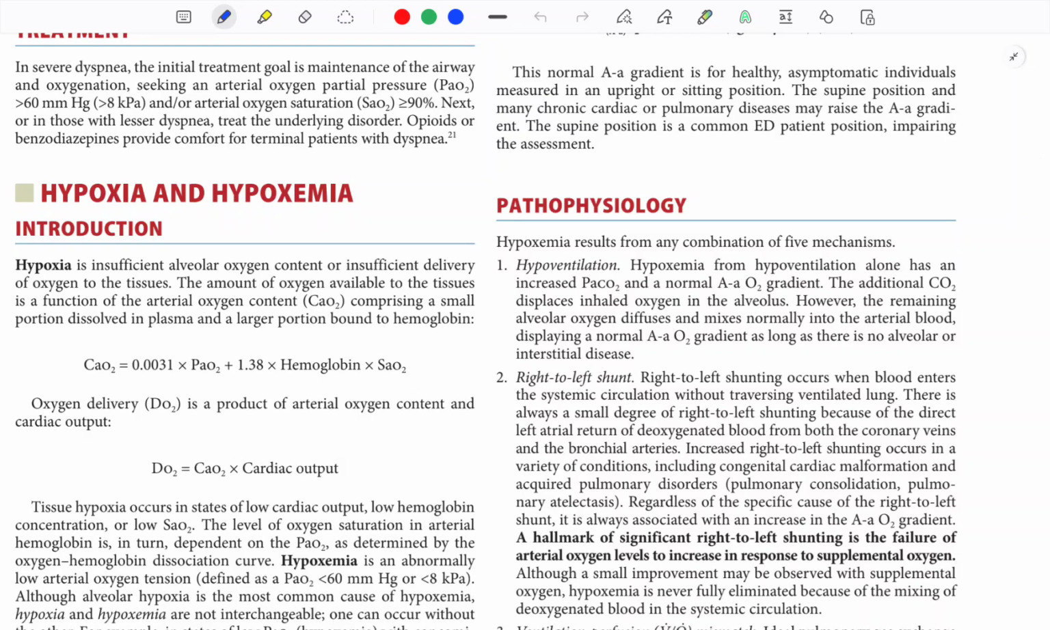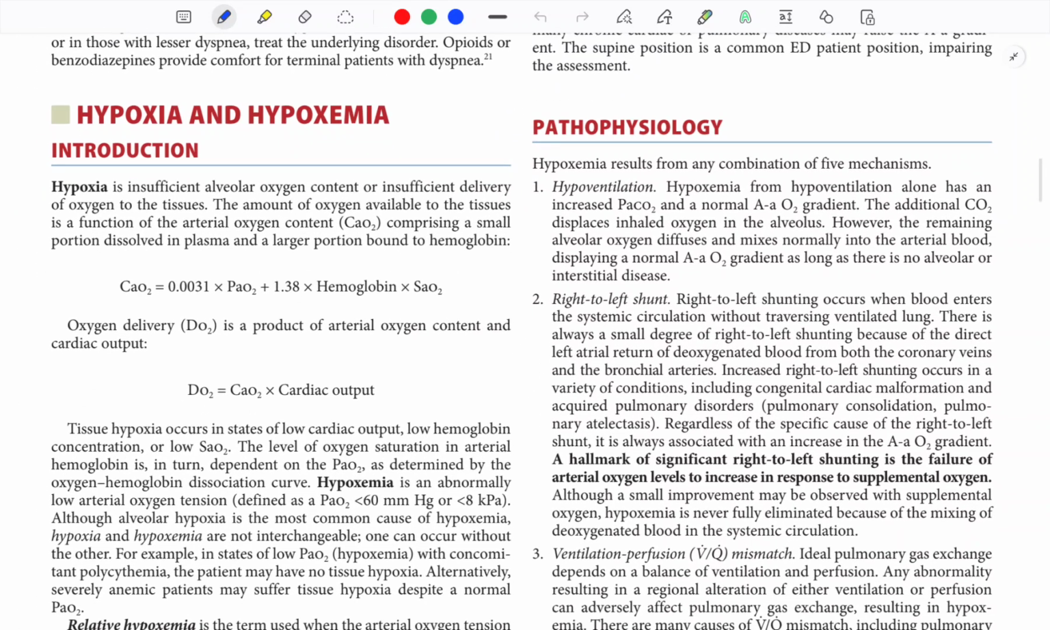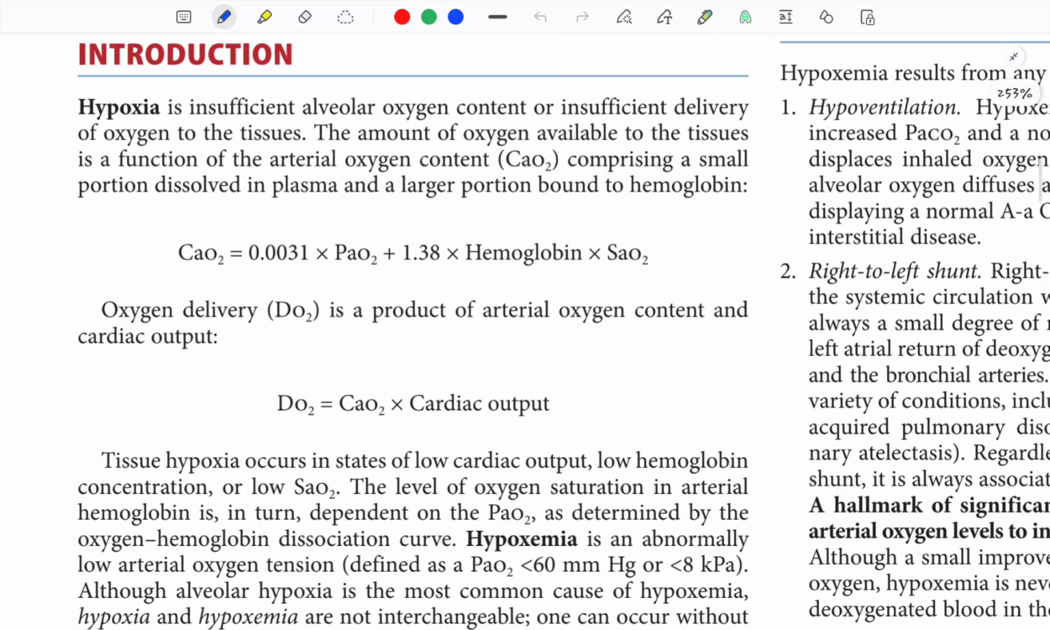Then there is hypoxia and hypoxemia. How do we know the content of oxygen? Arterial oxygen content is 3 into 10 to the power minus 3 into PO2 plus 1.38 into hemoglobin into saturation. Just remember this formula.